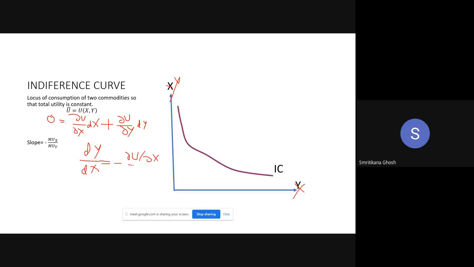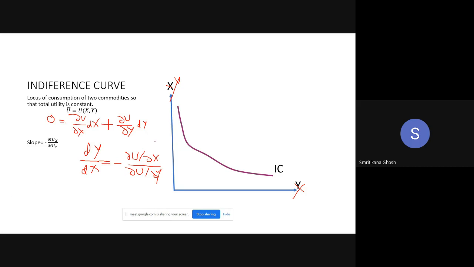Del y del x is del u by del y over del u by del x. Can you tell me what is the name of del u by del x? Change of utility due to change of x consumption. What is the name of it? Marginal utility of x. Exactly. So del u by del x is nothing but the marginal utility of x, and del u by del y is nothing but the marginal utility of y.